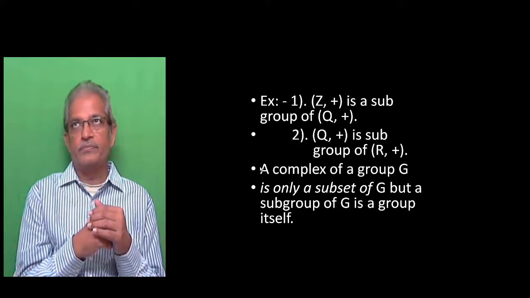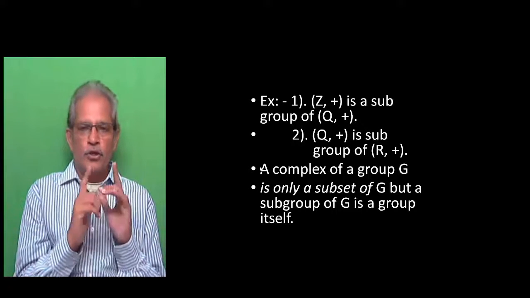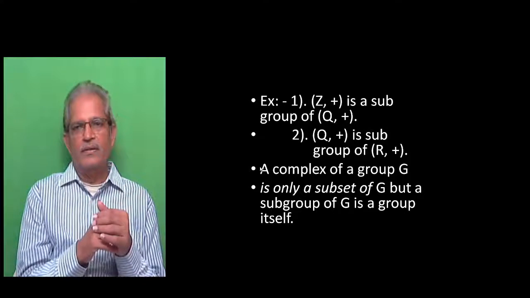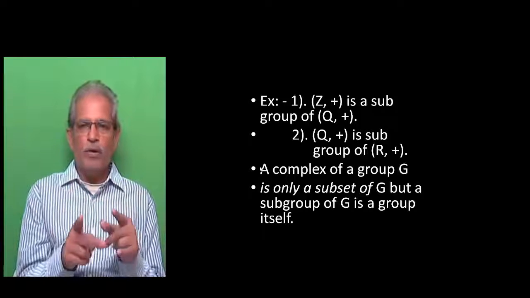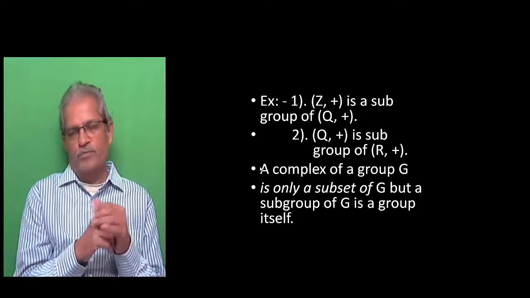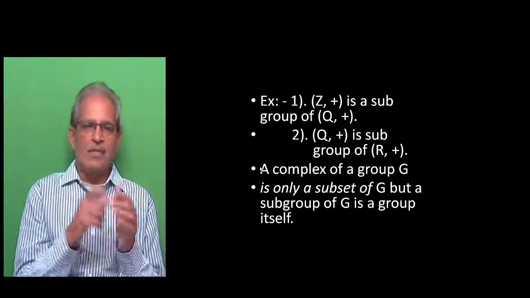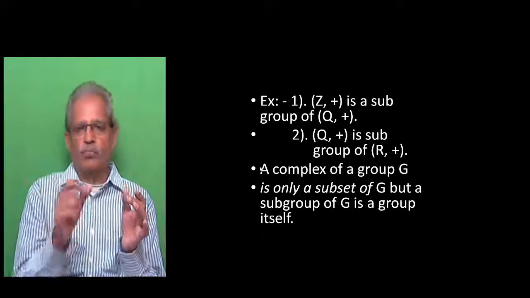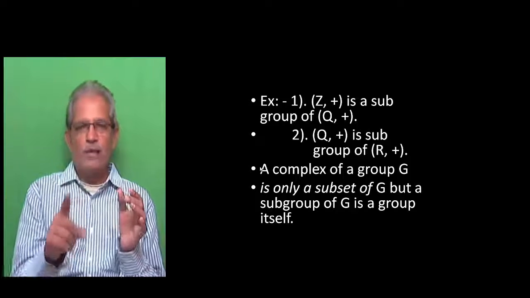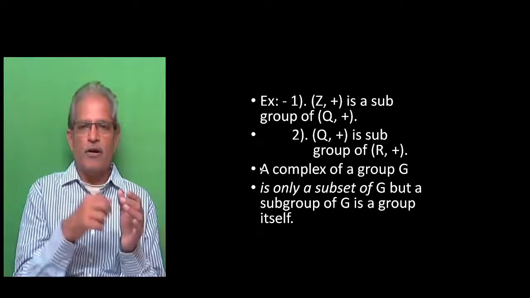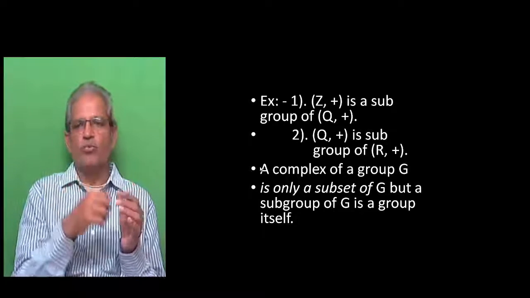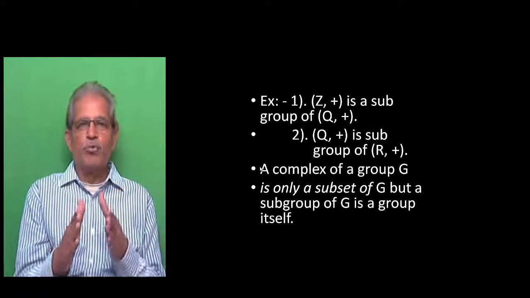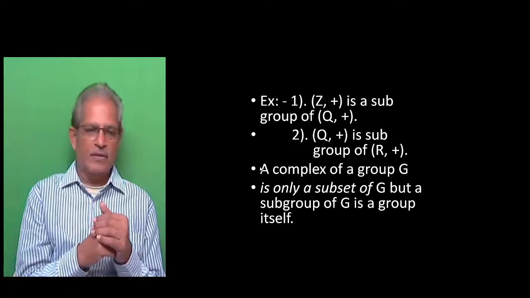Example 2. Q, the set of rational numbers, plus is addition. Q plus is a subgroup of R plus. R is the set of real numbers, plus is addition. So R plus is a group, Q is a subset of R, and Q plus is also a group. Therefore, Q plus is said to be a subgroup of R plus.